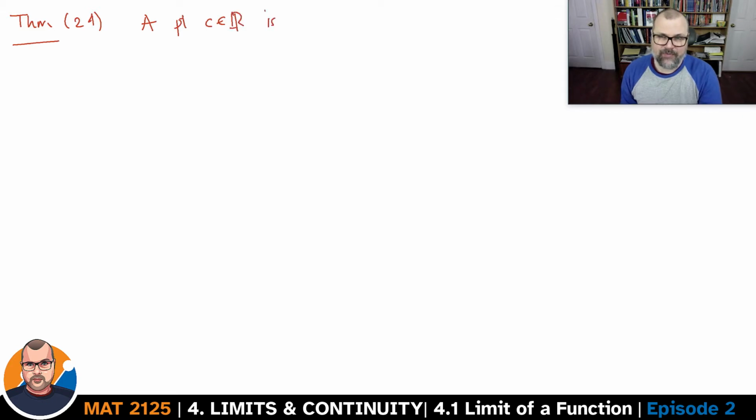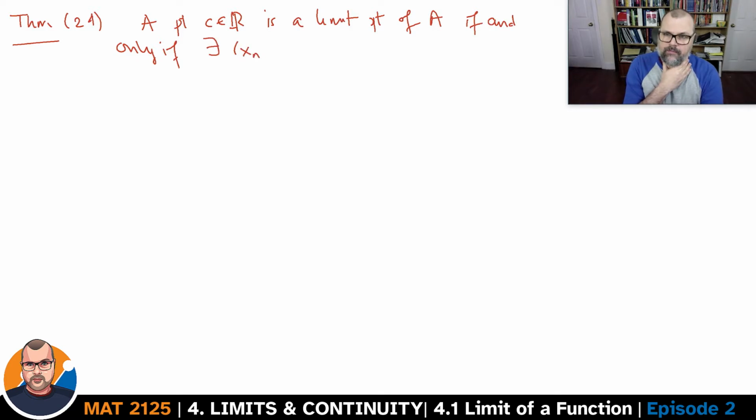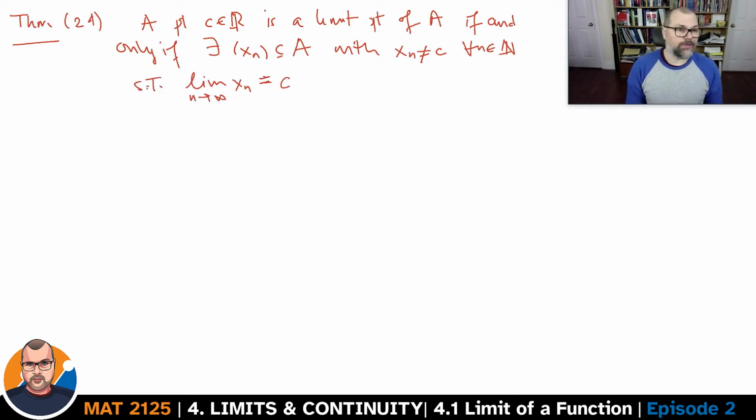So what's the link between limit points and limits of sequences? A nice theorem will highlight it. The point c in R is a limit point of a set A if and only if there's a sequence of points in A. I'm calling it x_n here, but it might be smart to call it a_n to remind us that the sequence is entirely contained in A, with all of the points being different from c for every n, such that the limit of the sequence is c.